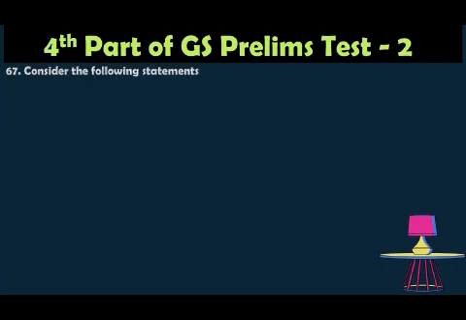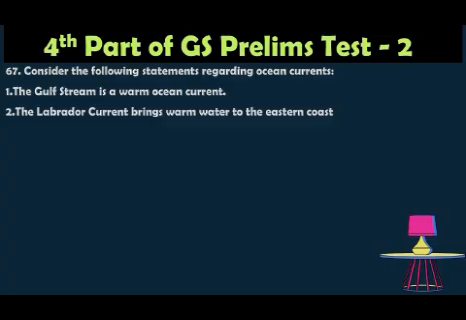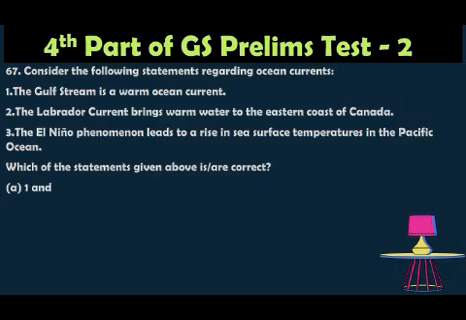Question number 67. Consider the following statements regarding ocean currents. One, the Gulf Stream is a warm ocean current. Two, the Labrador Current brings warm water to the eastern coast of Canada. Three, the El Nino phenomenon leads to a rise in sea temperature in the Pacific Ocean. Which of the statements given above is correct? Option A 1 and 3 only. Option B 2 and 3 only, option C 1 and 2 only, option D 1, 2 and also 3. The correct answer is